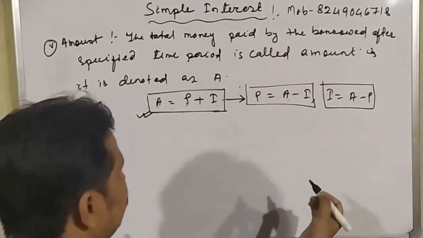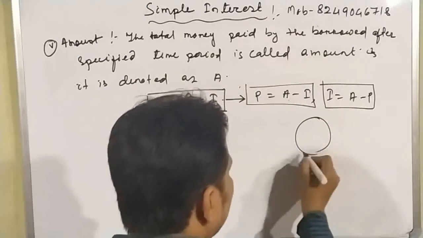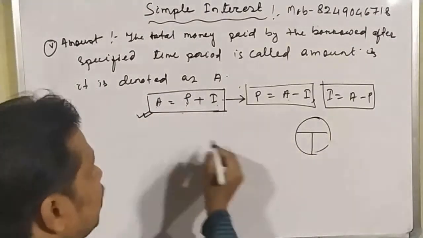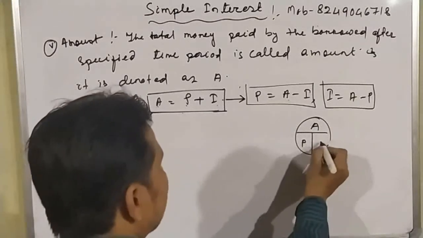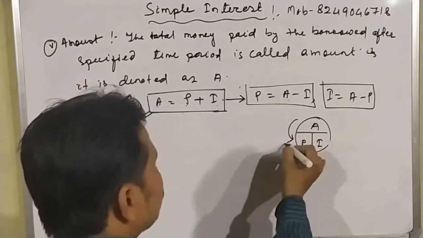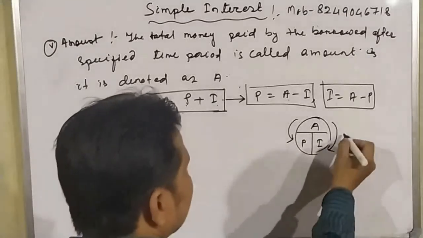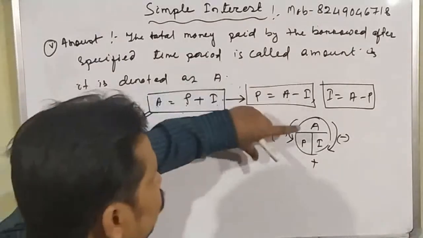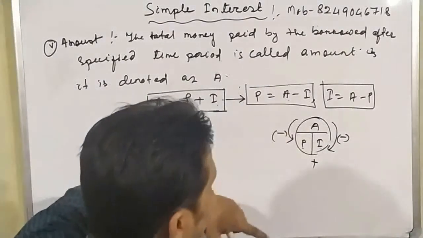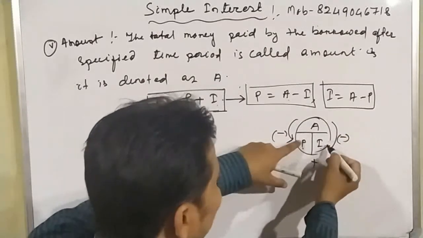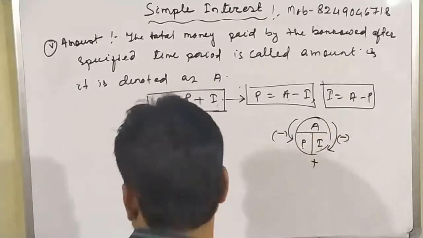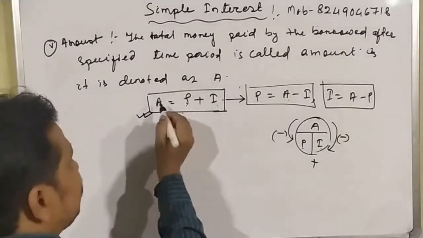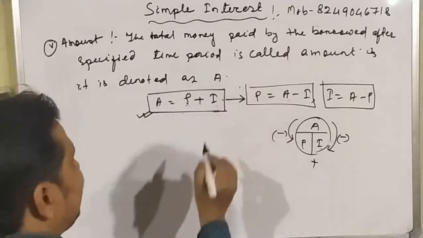And we can read it from this diagram also. We can remember these things from this diagram. So which one is the greater part? The greater part is the amount, and this is the principal, and this is the interest. So this will come from this side and this side. This is a minus sign, this is a minus sign, and this is a plus sign. So what is the amount? Principal plus interest. What is the principal? Amount minus interest. What is the interest? Amount minus principal. This is a very important diagram to understand the relation between the amount, principal and interest.